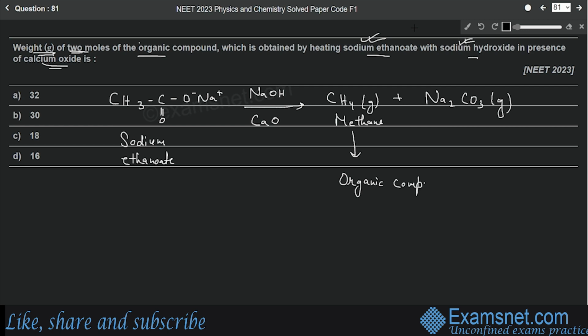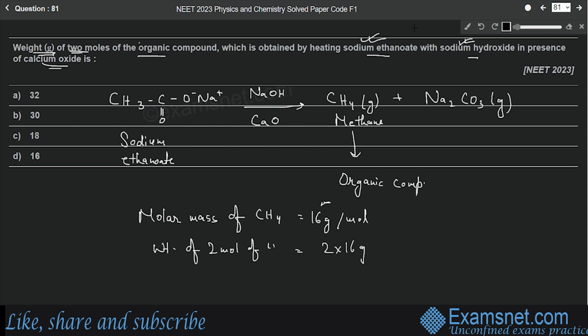What is the molar mass of methane? Molar mass of methane is 16 grams per mole. That means the weight of 1 mole of methane is 16 grams. So what will be the weight of 2 moles of methane? Double, right? 2 into 16 grams, that is 32 grams. So the correct option will be option number A, 32 grams.